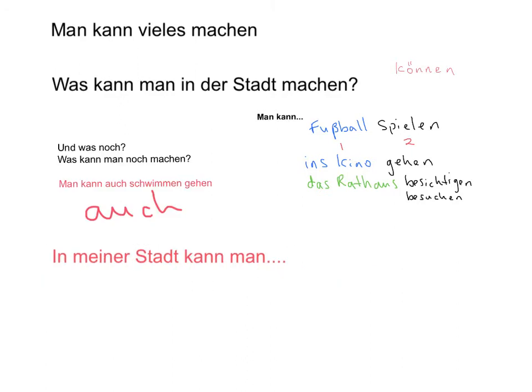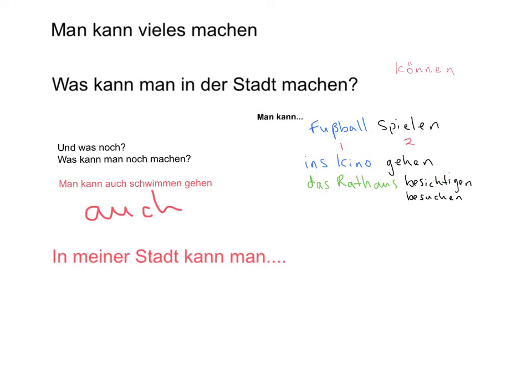So if you wanted to start the sentence in meiner Stadt, so in my city, same with any adverbial phrase, you would have to change the position of the man and the kann. Okay, so rather than saying man kann vieles machen, you can do lots of things. You can vieles in this sense, meaning lots. Or man kann Fußball spielen, man kann ins Kino gehen, man kann das Rathaus besichtigen.